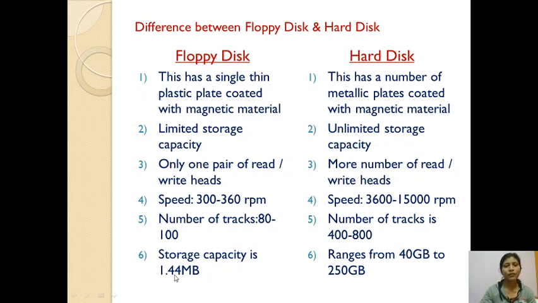Storage capacity is 1.44 megabytes. 1.44 megabytes means we can store limited data here. Means if you write some text on 5 pages, that much data we can store in a floppy disk. And in hard disk we can store a larger amount of data than the floppy disk, ranging from 40 gigabytes to 250 GB. This much data we can store in hard disk.